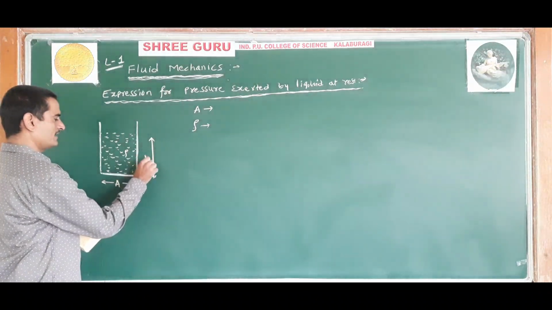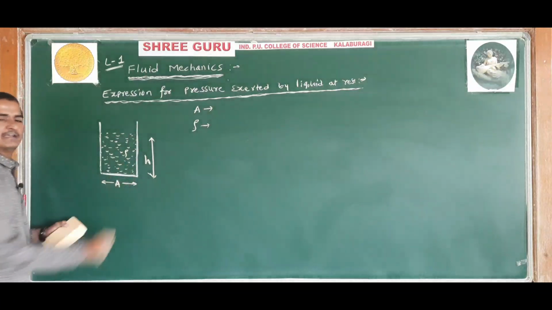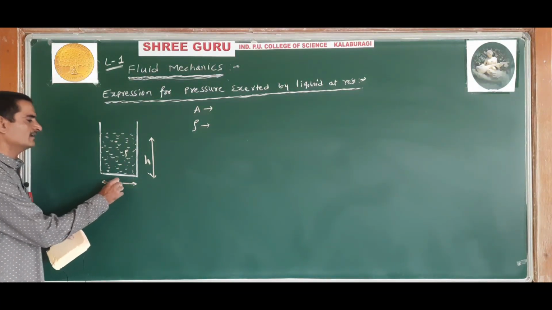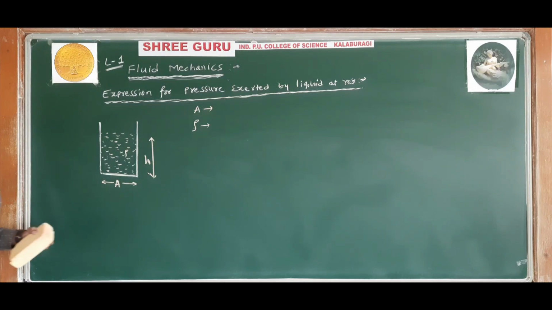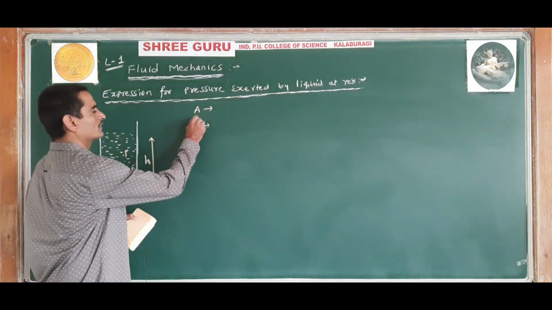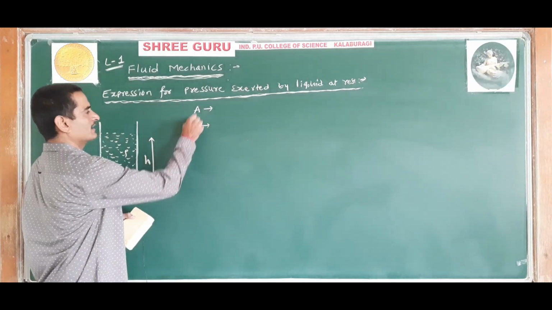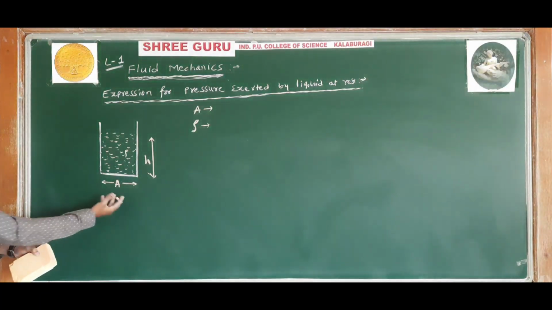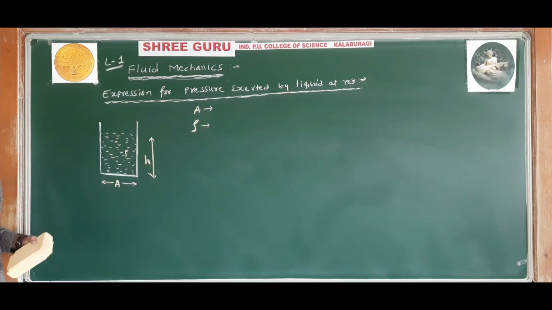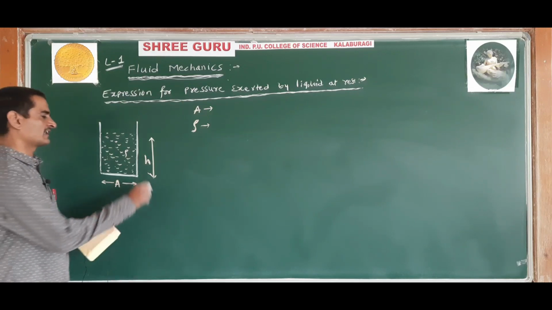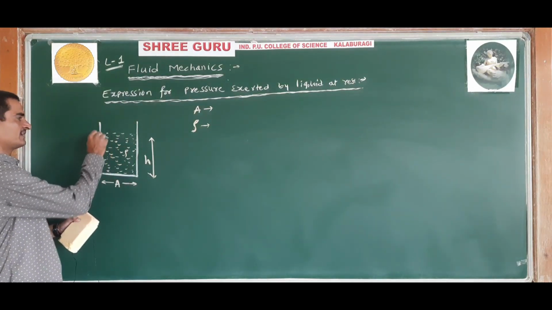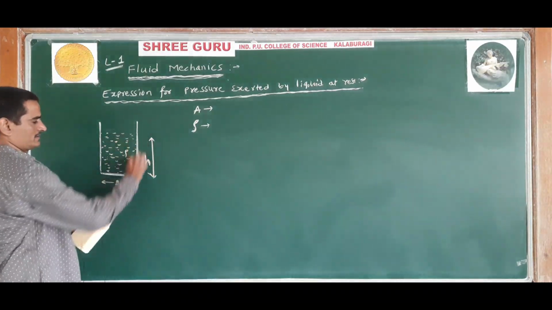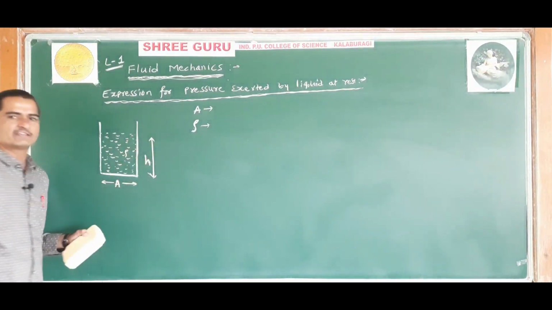So this liquid is filled up to a height h. Consider a container of cross-sectional area A. Let it be filled with a liquid of density rho. A is the area of the container, that is the cross-sectional area, the area of the base of the container. Rho is the density of the liquid filled in the container, and h is the height up to which the liquid is filled.